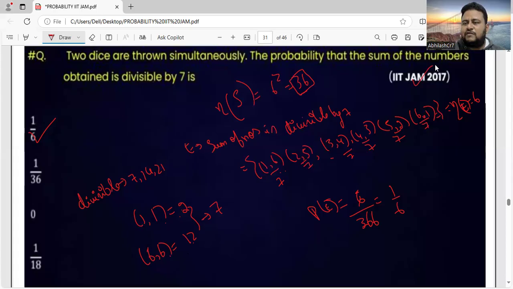So we solved a lot of PYQs today based on the axiomatic approach to probability. I hope the session was useful. So let's wind up the session. Let us meet tomorrow morning with another topic of probability, that is conditional probability and its properties. Next will be conditional probability and its properties.